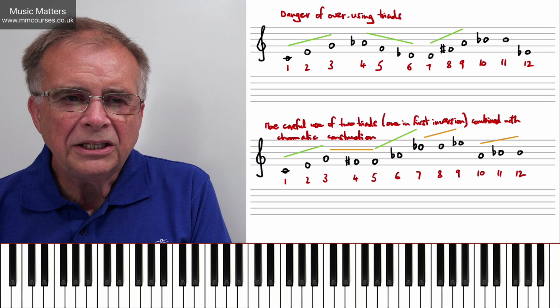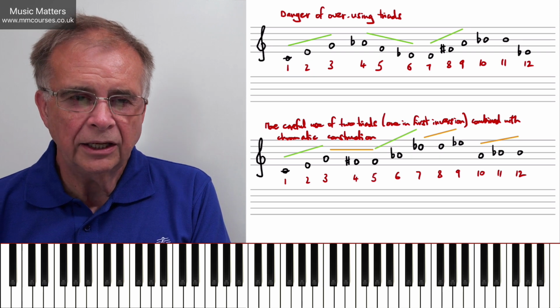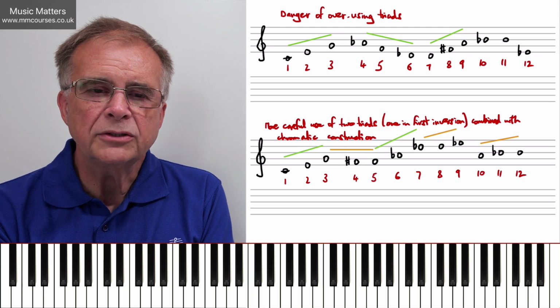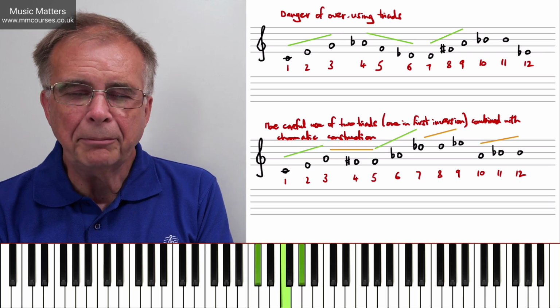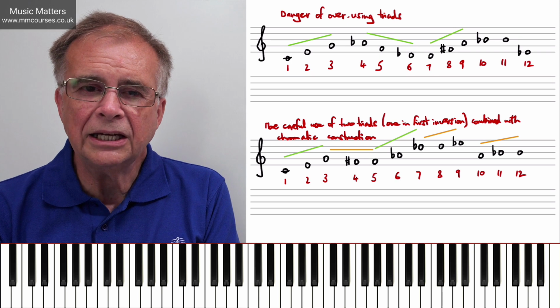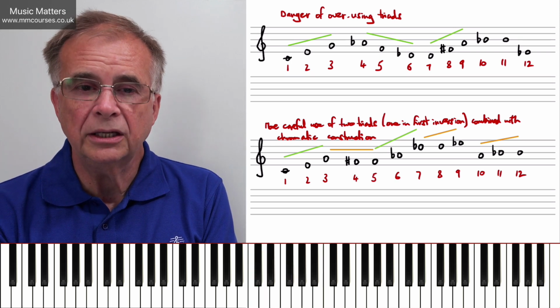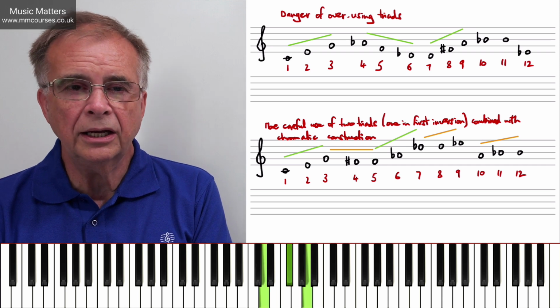Well, you can see immediately what's going on here, can't you? Notes 1, 2, 3, C major triad. Notes 4, 5, 6, D flat major triad. Notes 7, 8, 9, D major triad. So I've just got 3 major triads going up a semitone each time.